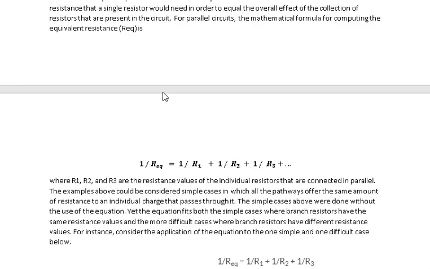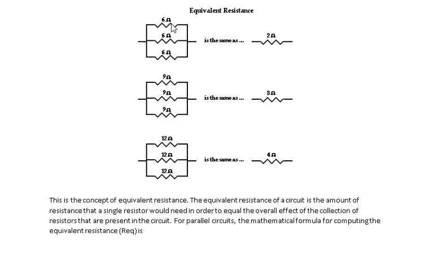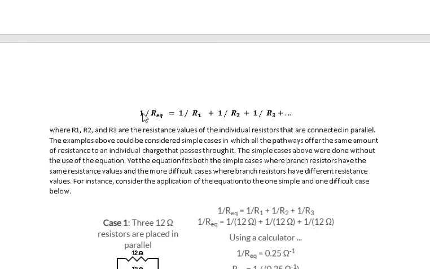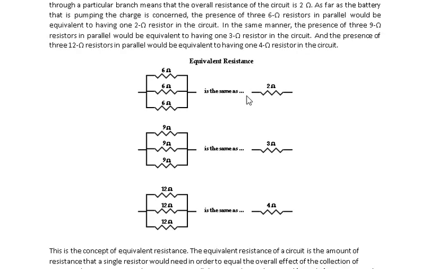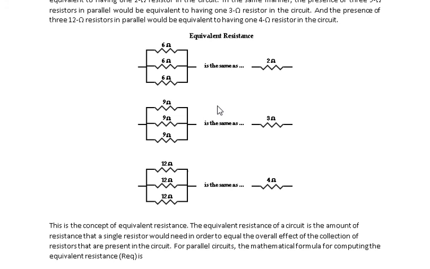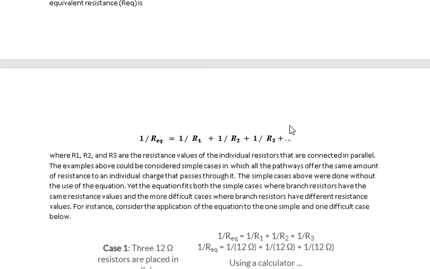Okay, so let's say for example, R1 is this one, R2 is this one, R3 is this one. Then R equivalent is given by this equation. So we have 1 over R equivalent is 1 over R1 plus 1 over R2 plus 1 over R3. Okay, so try to check this one, no? Itong 2 ohm, 2 ampere, 2 ohm na to. Paano naging ganito? So in order for you to check this one, you just have to use this equation.